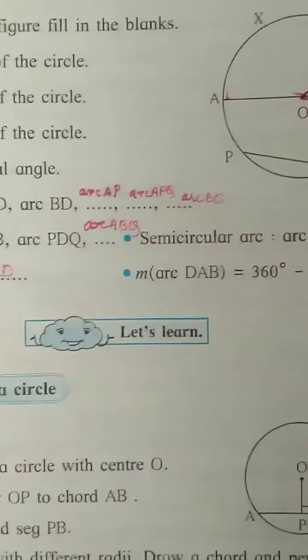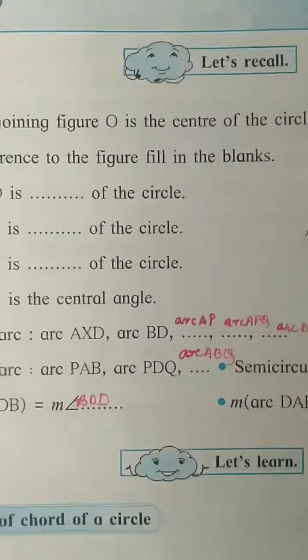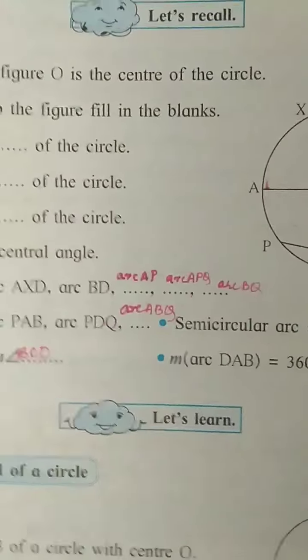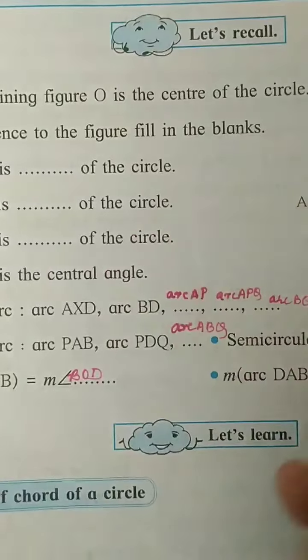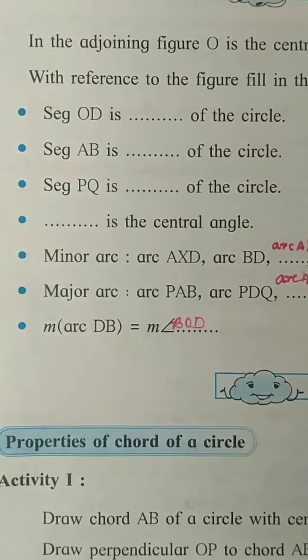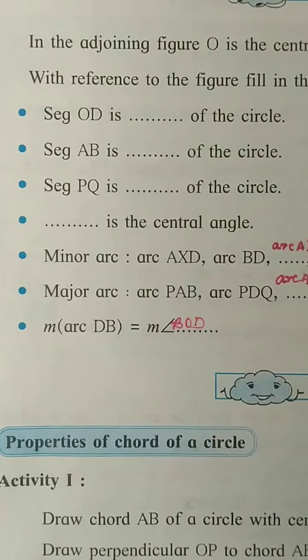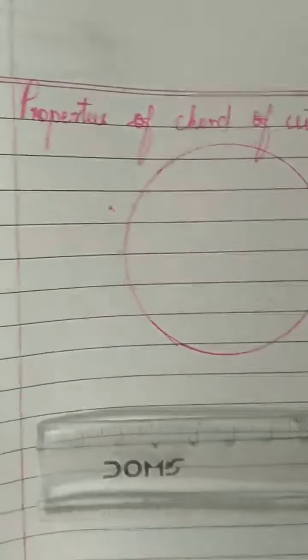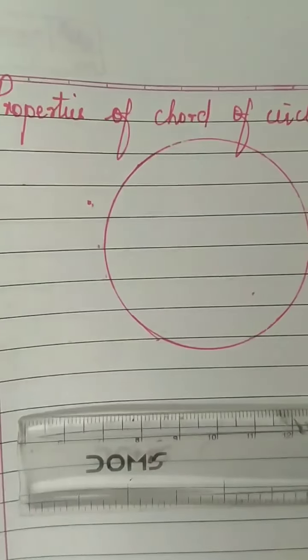So after discussing, these all are the things that you have learnt in your 7th standard. Let's recall 7th standard topics. Now in 8th standard, you have to learn a few properties related to chord of a circle. So let's learn those properties. Children, let us start with the first property of chord of a circle.